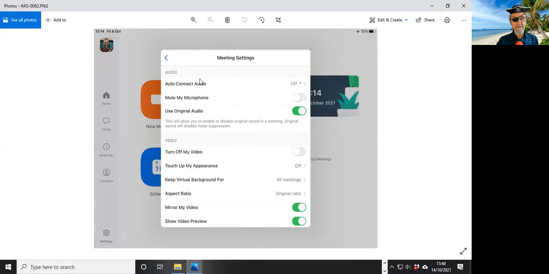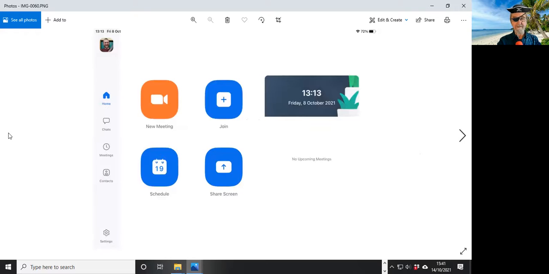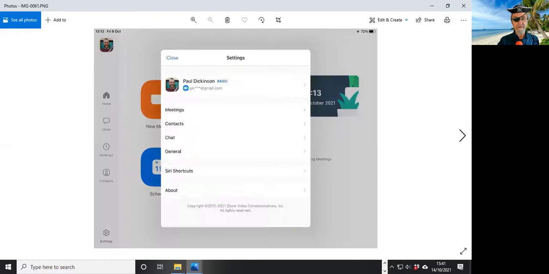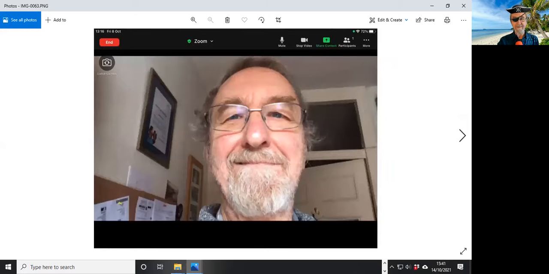Once you're happy you've done that, just click on the arrow to close it and then click on close on the previous menu, and that should take you back to the home screen thus. Now you want to start an actual meeting, so click on new meeting and hopefully you will see your happy smiling face looking something like that.